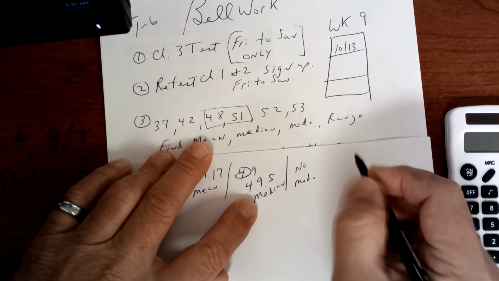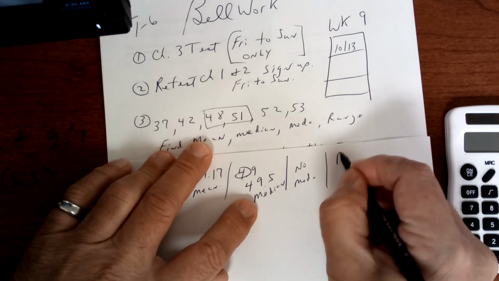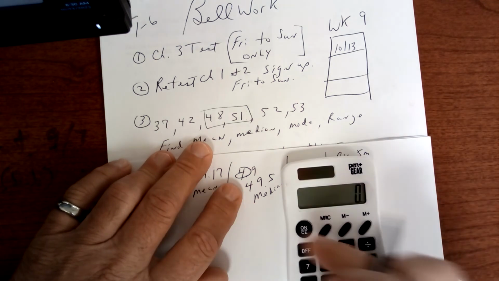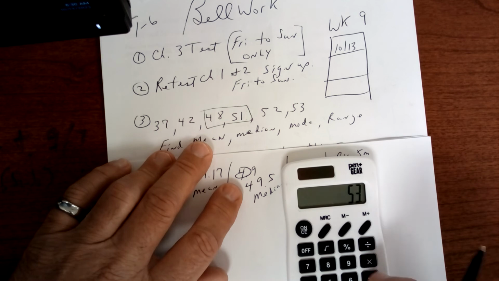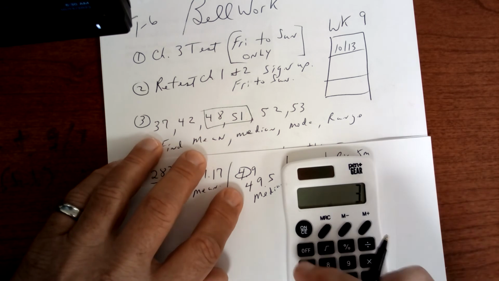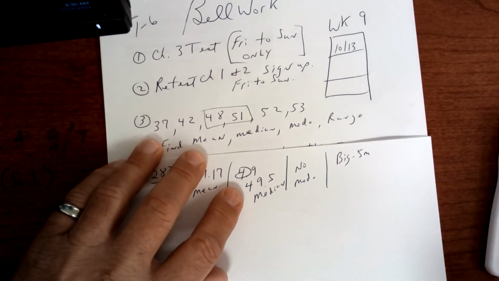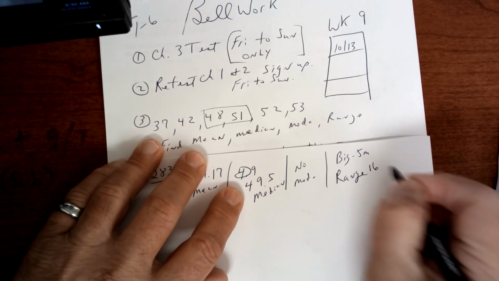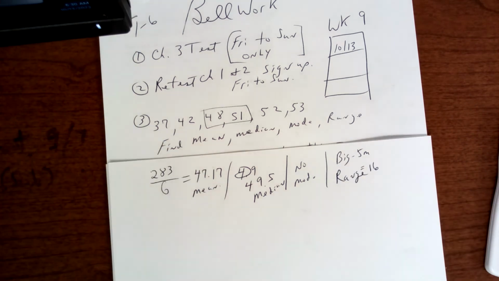Range is big minus small. So big minus the small. So 53 is the big one. Minus 37. The range is 16. There it is, and that's how you do that.